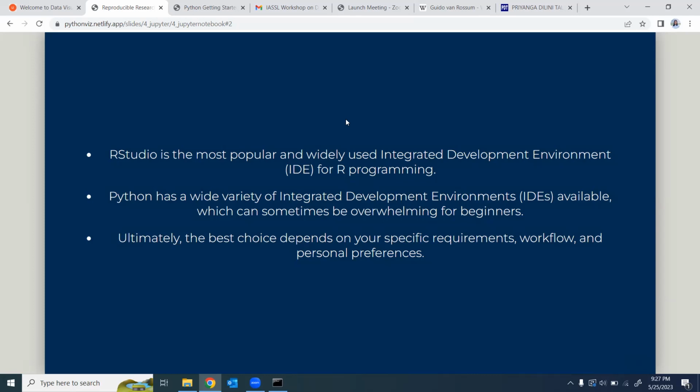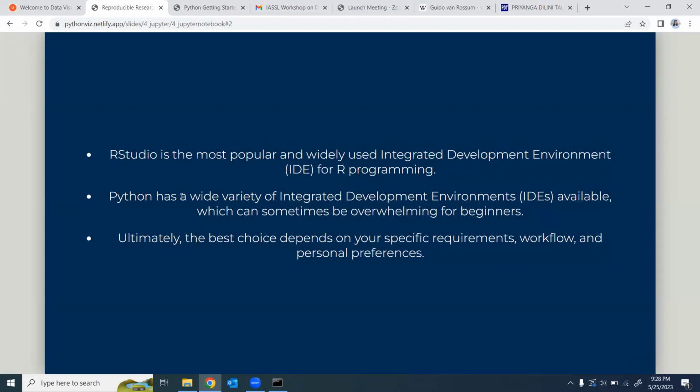But when it comes to Python, it offers many different IDEs to choose from. Python has a wide variety of IDEs available, which can sometimes be overwhelming for beginners. This can be confusing for beginners deciding which IDE to use.